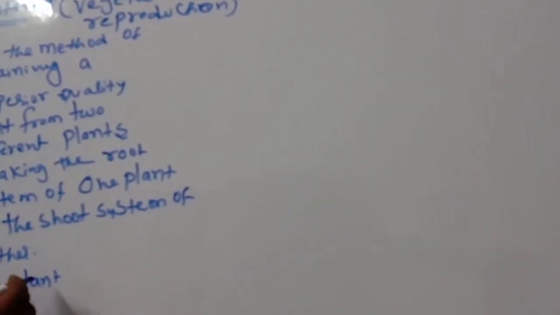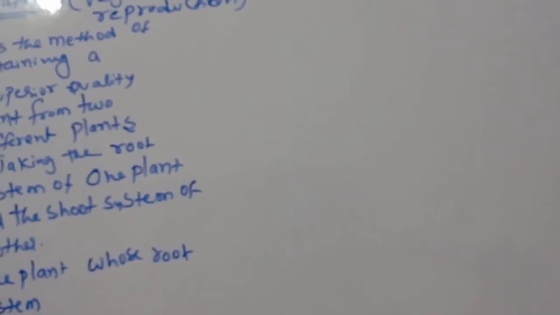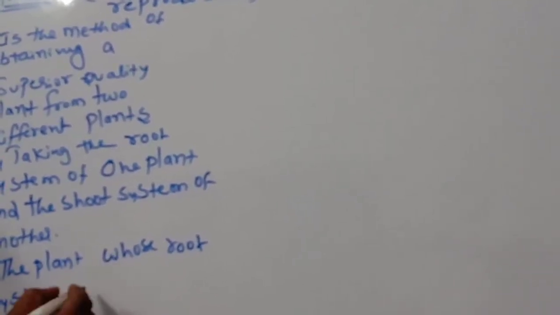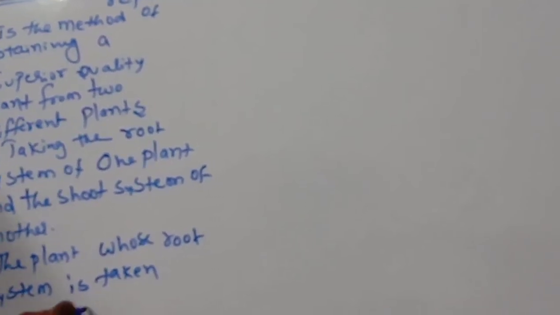The plant whose root system is taken is called stock.